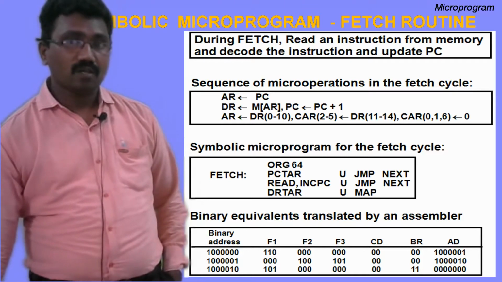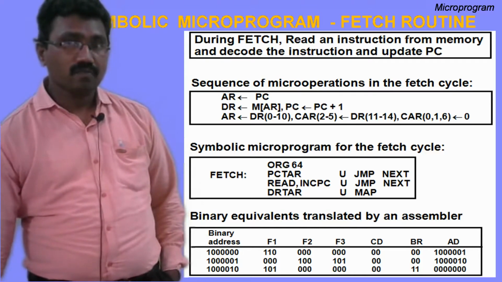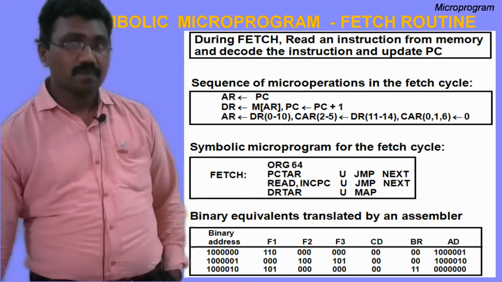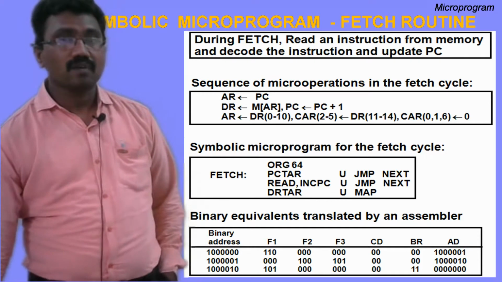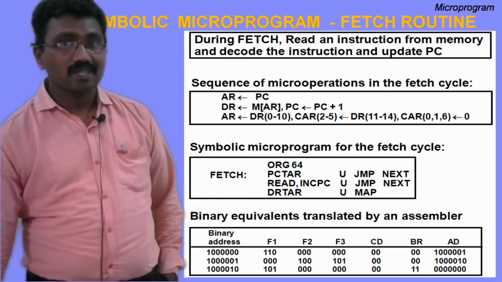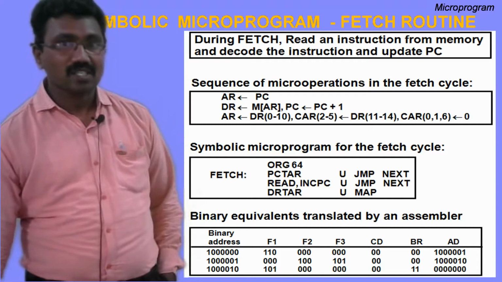It is equal to 1. Jump to condition is 1. Jump to specified address. What is the specified address? The address of this instruction is 65. What is the address of the next micro instruction? 65 plus 1. Here next means 65 plus 1, 66. So what is the 66th instruction?